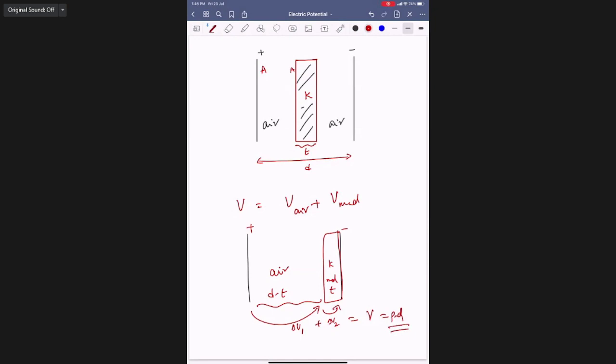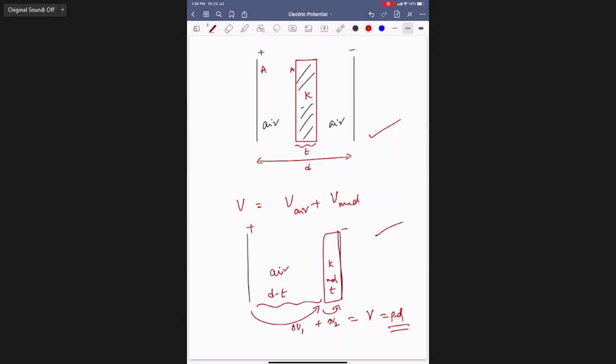Got it or not? The potential differences are the same. This diagram is the same, independent of the location where you are keeping it.